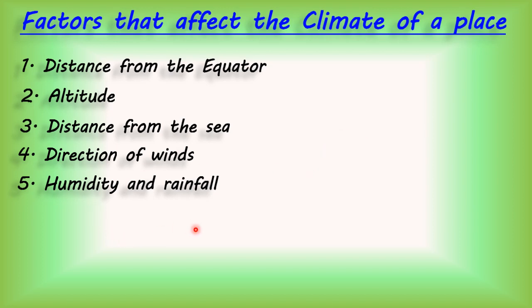Yes, and when the humidity increases in air, then it results in rainfall. So these are the 5 different factors that affect climate. Is it clear, children? So these are the factors that affect the climate of a place.